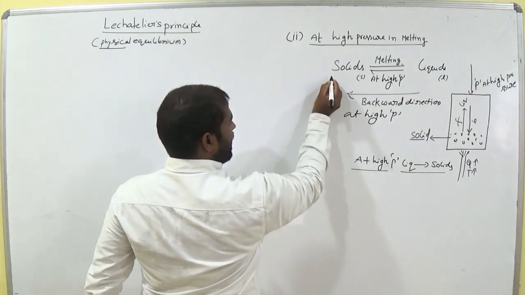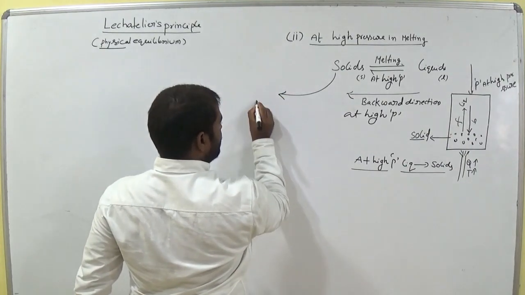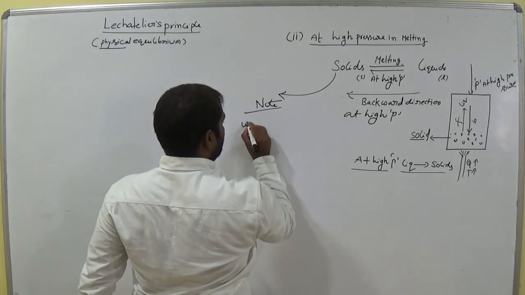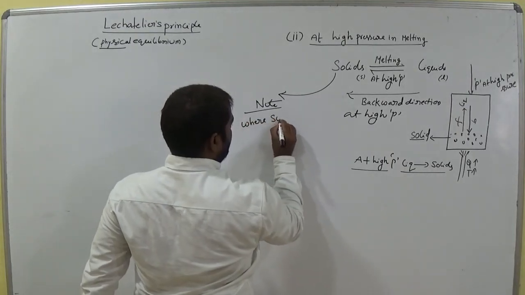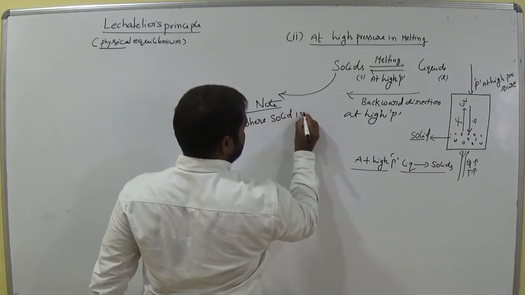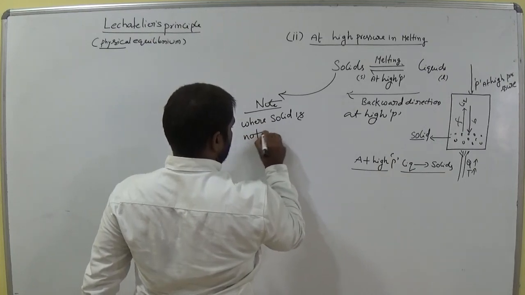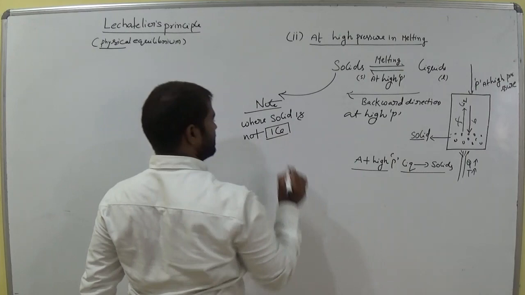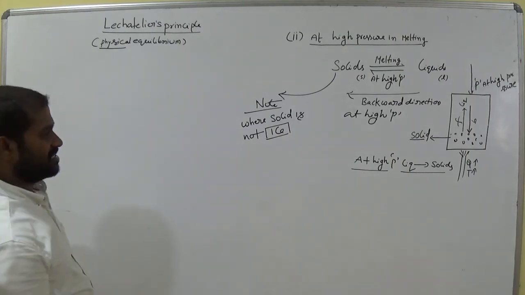So where it is backward direction, not where solid is not ice, remember it. Ice, not ice.